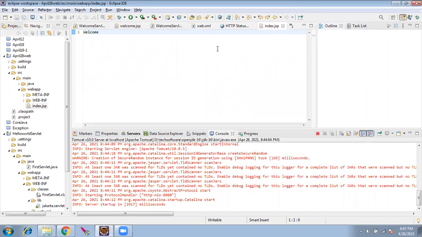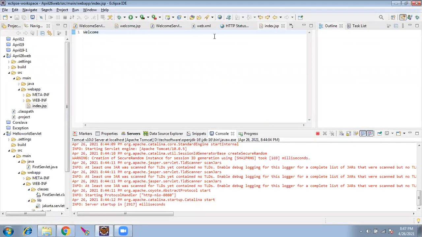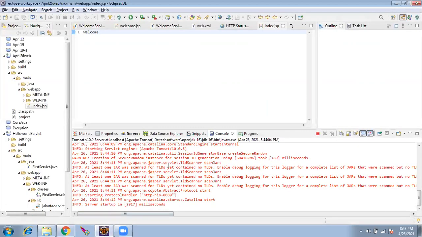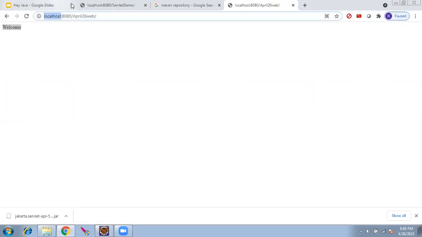Welcome. Now let's see. I'll go here. I'll give this. Okay, see here, welcome came. As I said, when I hit localhost:8080 April 26 web, what happens? It goes to this port number on this machine. This machine is my machine. On port number 8080, Tomcat is listening. So the browser goes and knocks on the door of Tomcat.